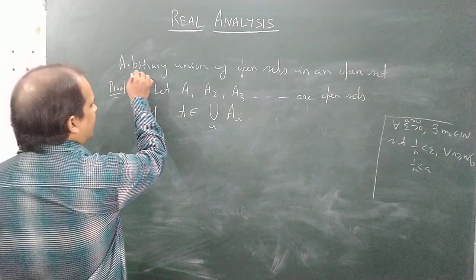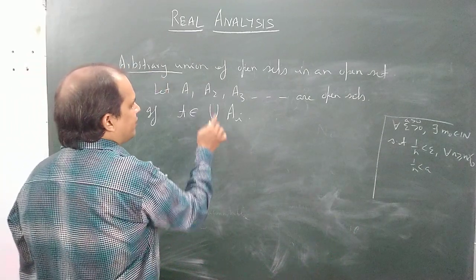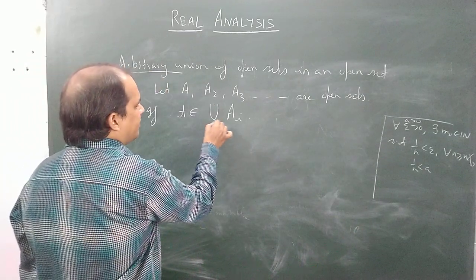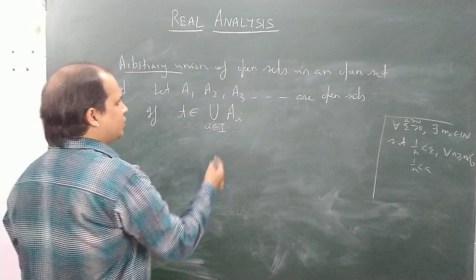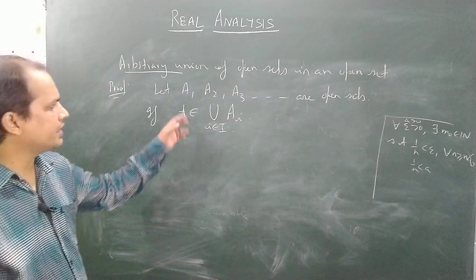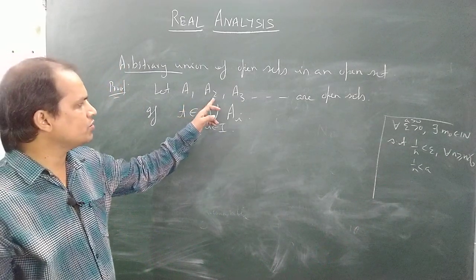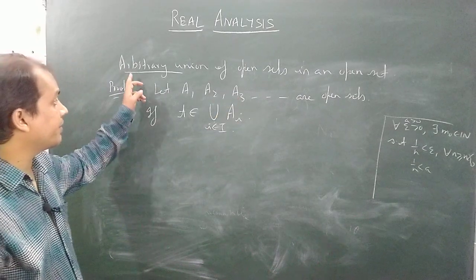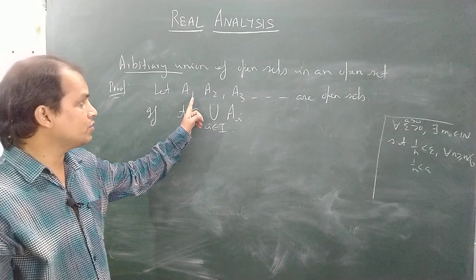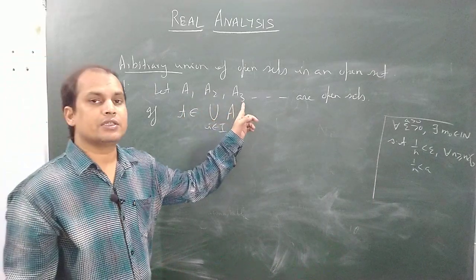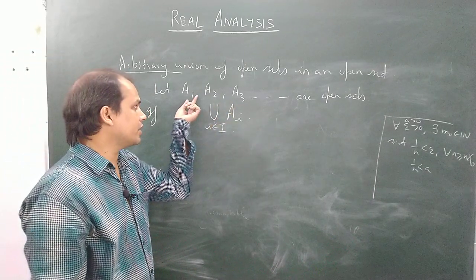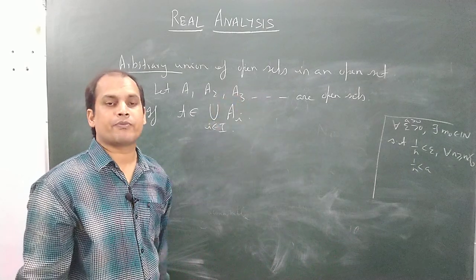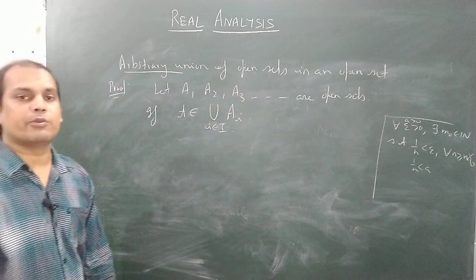Since this union is arbitrary, here just write alpha belongs to an index set, because we don't know whether this family is countable. In fact we cannot use the notation A1, A2, A3, because that notation can only be used for a countable union.